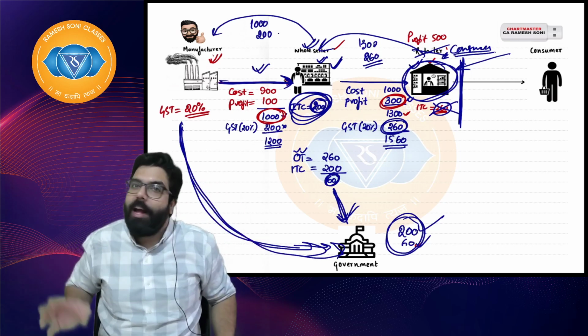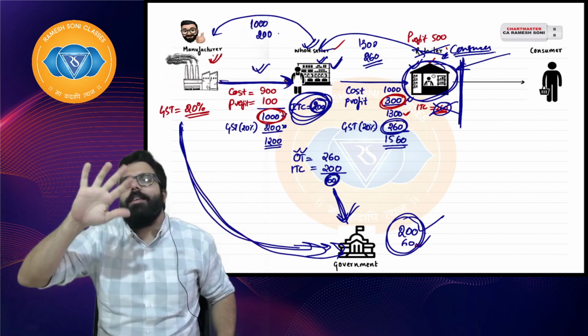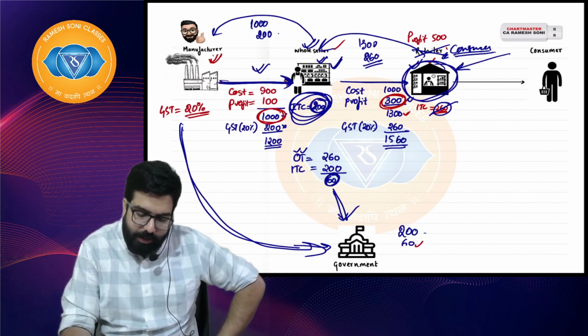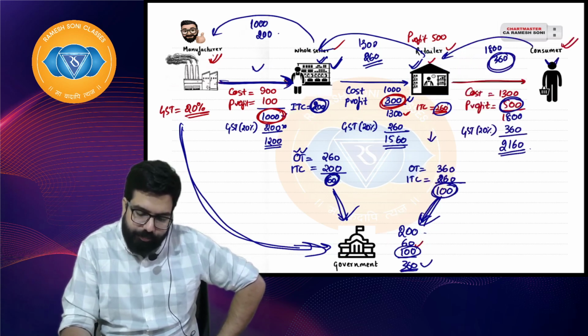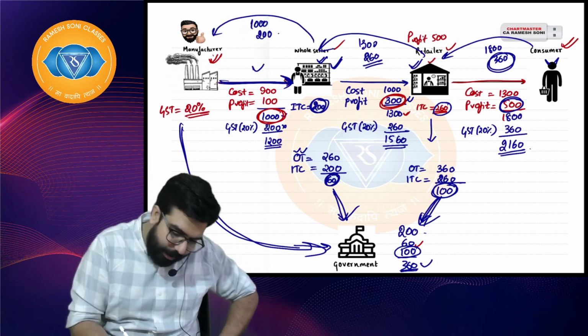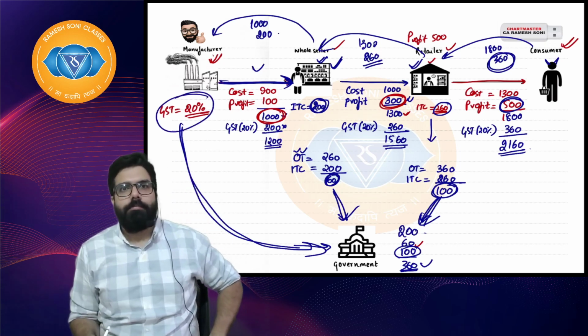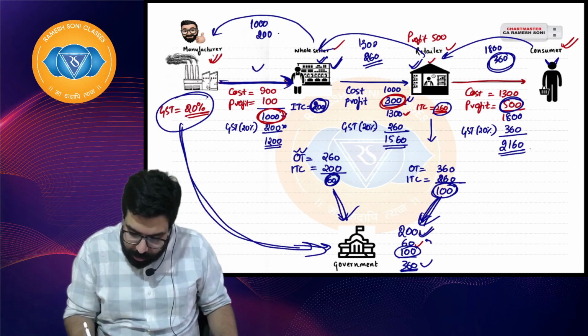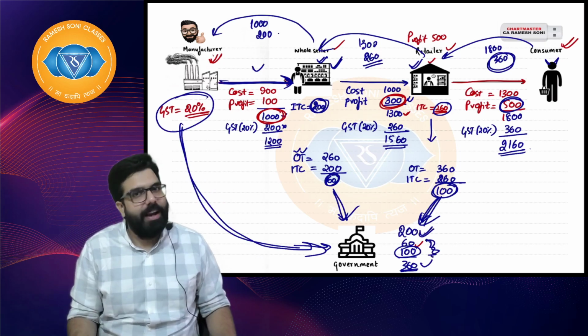So the government told, I will not collect only at the first stage. Just imagine if GST was only at the first stage collection, means the government told, I will collect only at the first stage. Then the government would have got only 200. The 160 would have been a loss. I hope everyone is clear.